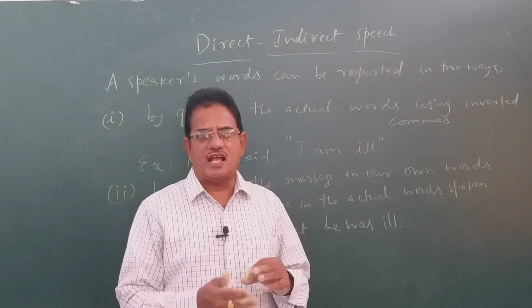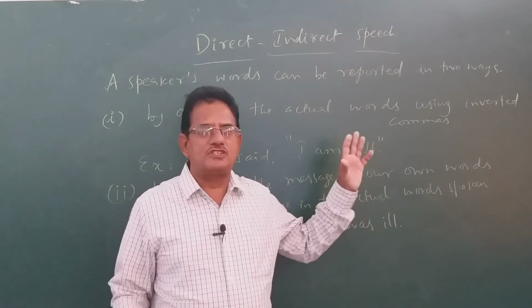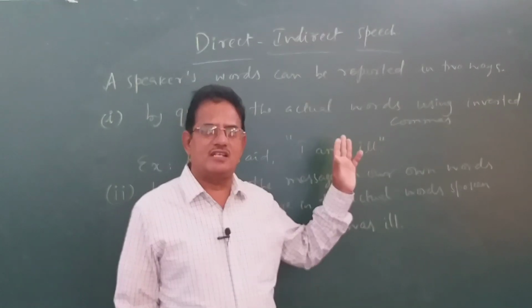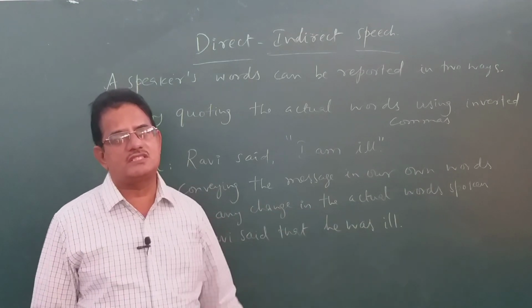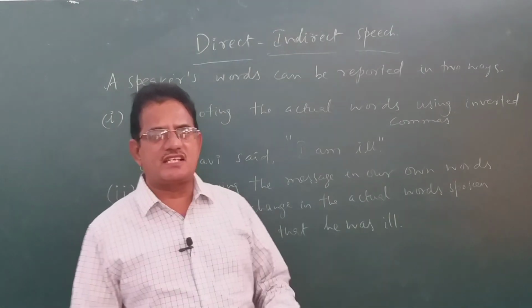When we start writing the answers, we do not use any inverted commas or quotation marks. We write the answers like this, without any inverted commas. Why is it like that?